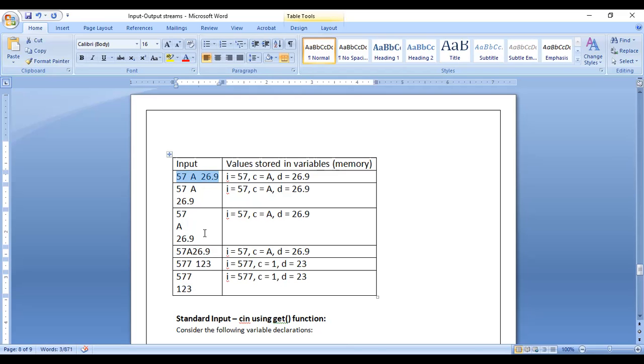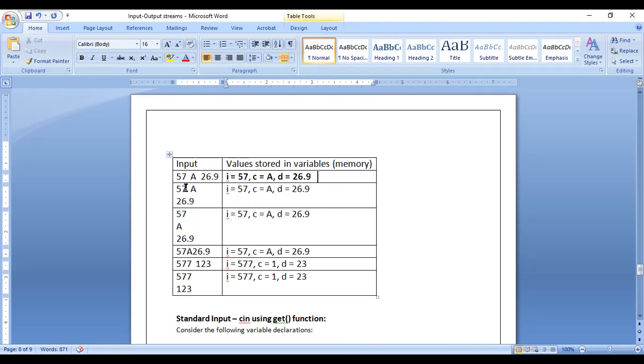If you look at this table, we can say we have executed the program 1, 2, 3, 4, 5, 6 times. So in 6 test cases, we can give the value. In the first case, you see 57 space A space 26.9. It's very easy. 57 will be stored in variable I, A will be stored in variable C, and D contains the value 26.9. So this is the first case.